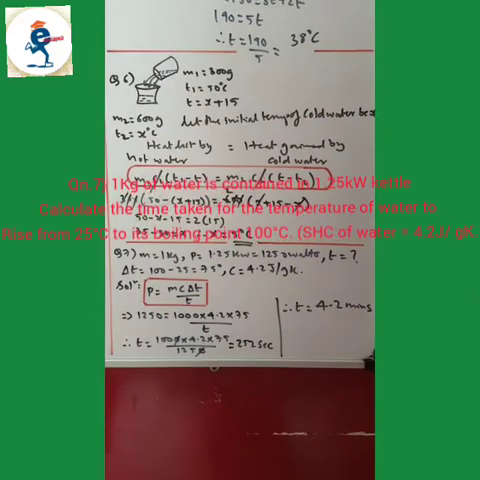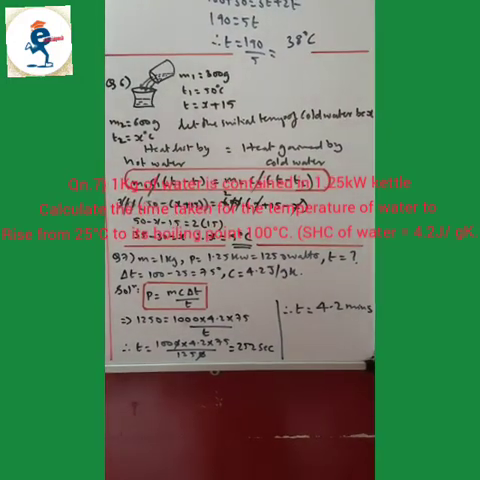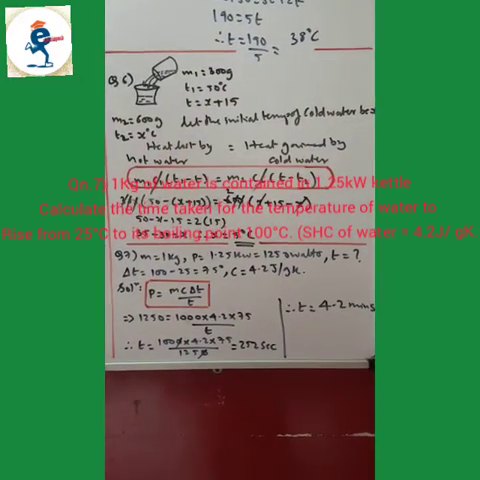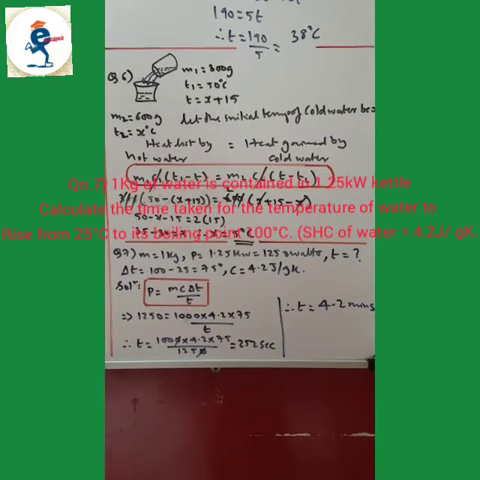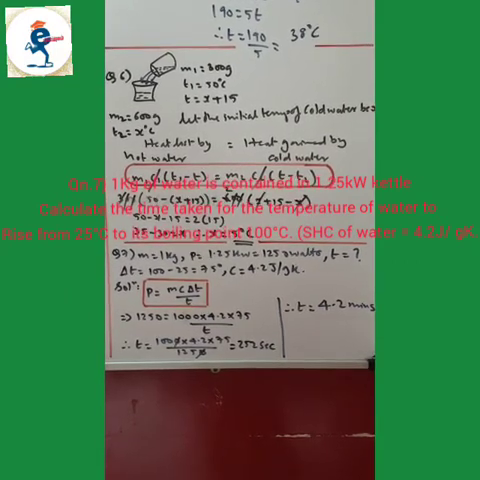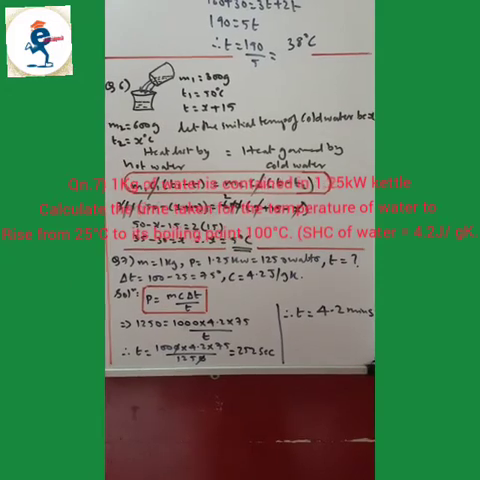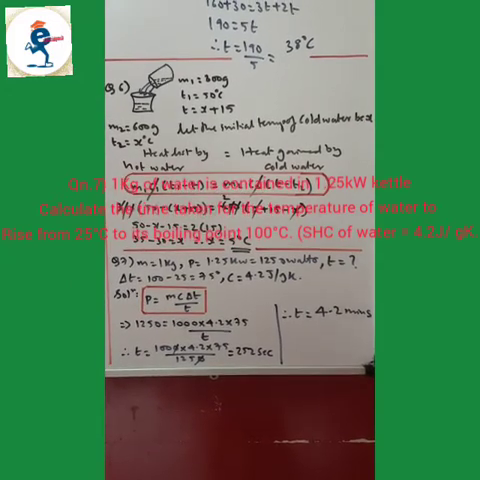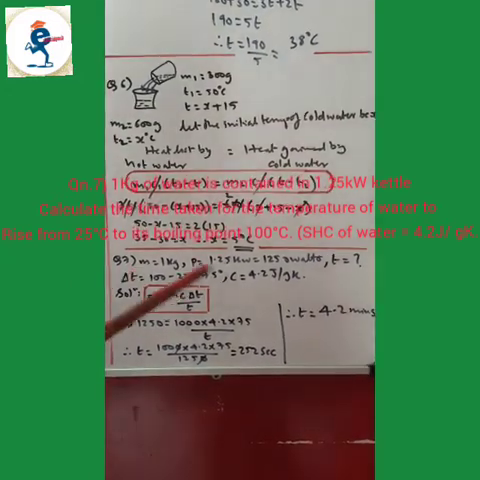Now question number 7. 1 kg of water is contained in a 1.25 kilowatt kettle. Calculate the time taken for the temperature of the water to rise from 25 degrees to its boiling point, 100 degrees Celsius. Specific heat capacity of water is 4.2 joules per gram Kelvin. So all the particulars you write down.